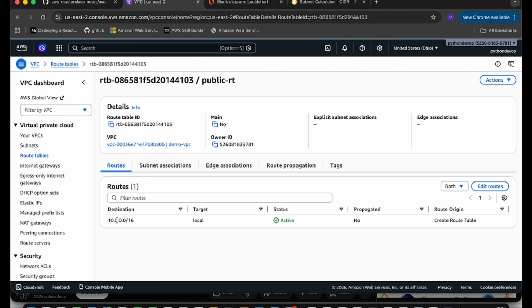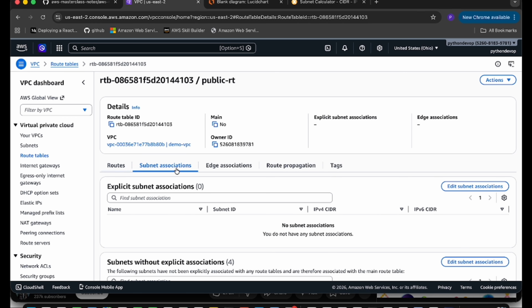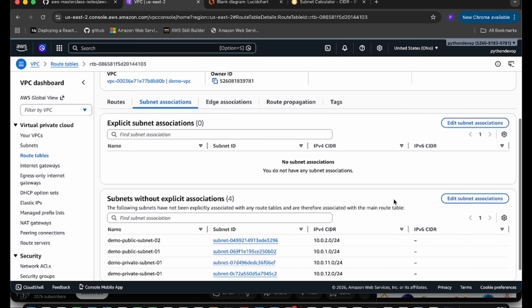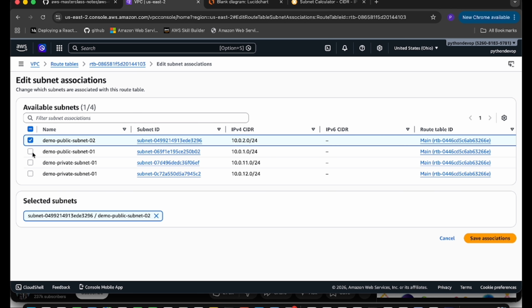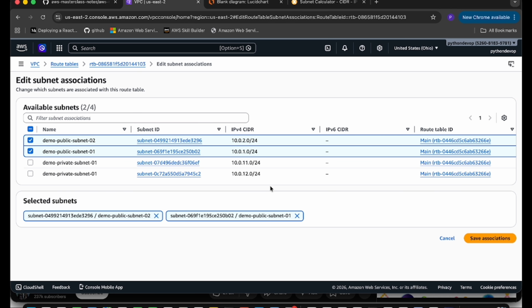For that, it is currently only a local route. Local means it is inside the VPC network only. So inside the VPC, it can access any other resources which are created in the same VPC. So first we have to associate it with the subnets. We have 4 subnets available. So click on the edit subnet association, and this is the public route table. So select the public subnets. I've selected both subnets and click on the save association.